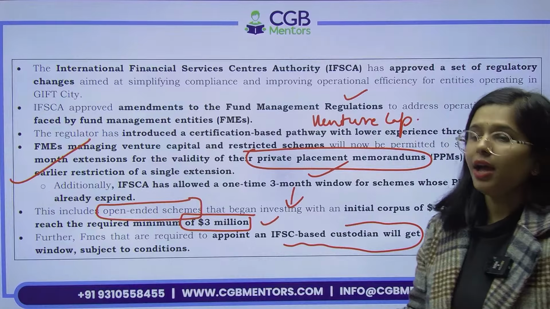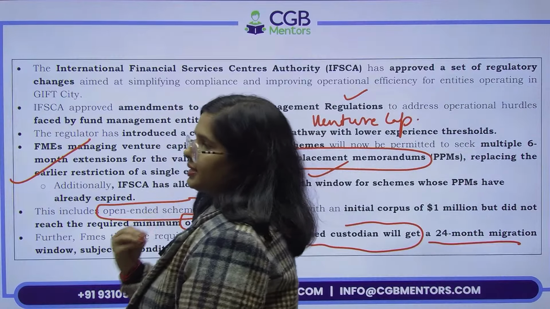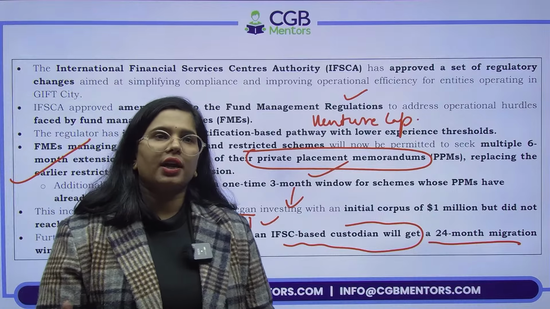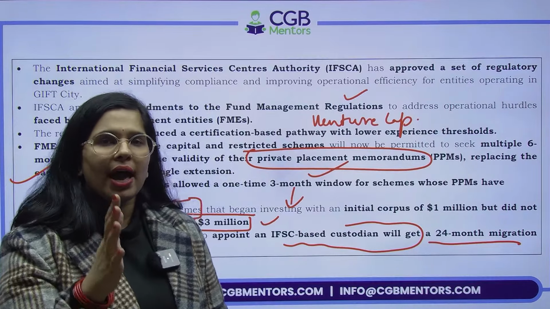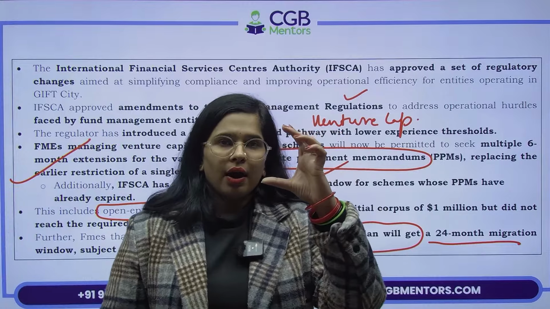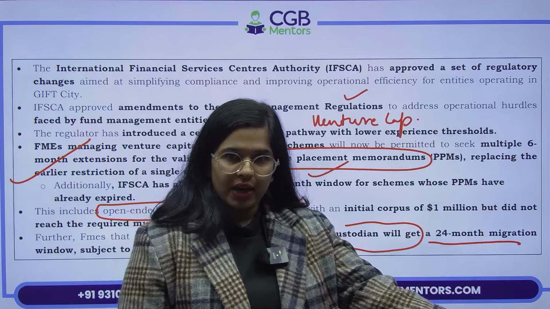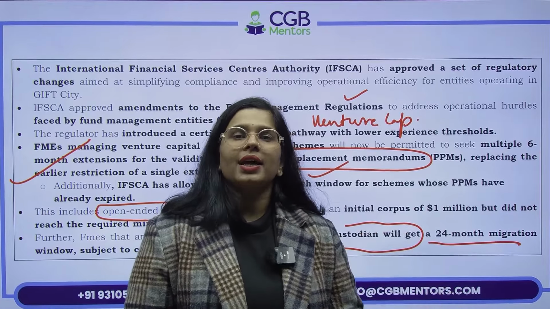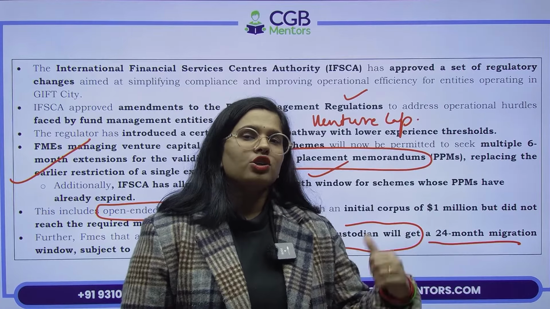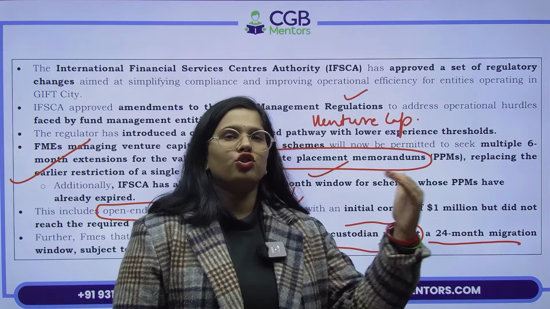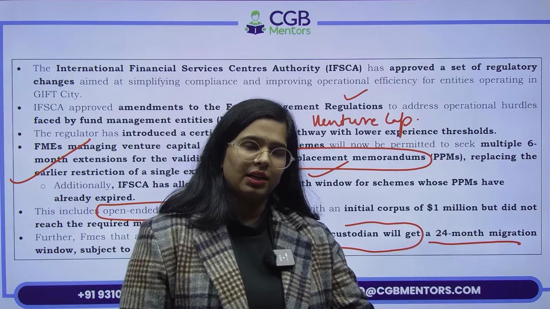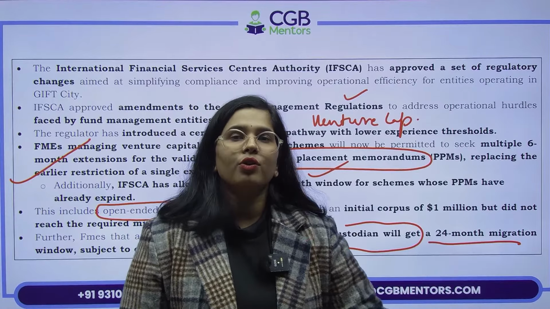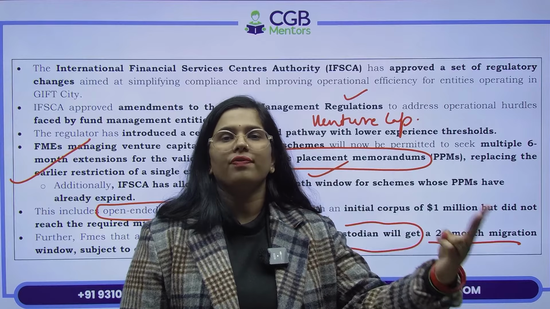Custodian क्या होता है? Who ensures physical safety of your assets. Suppose अगर मैं bullions में trade कर रही हूँ, and if I have invested in bullions, so I have to keep those gold bars somewhere. कहीं तो रखना पड़ेगा ना, कौन ensure करेगा उसकी safety? So that's when custodian comes into the picture. So अभी तक ये विदेशों के जो custodians थे उनके पास रख रहे थे, but अभी IFSC ने कहा that we are providing you a 24 months migration window.